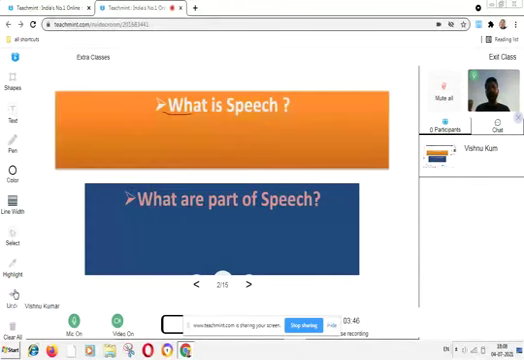So if we all know what is a speech, we can also know what are the parts of speech. Means if we know what is speech, we can easily find out what are parts of speech. Means parts of speech are the inclusion of this speech.